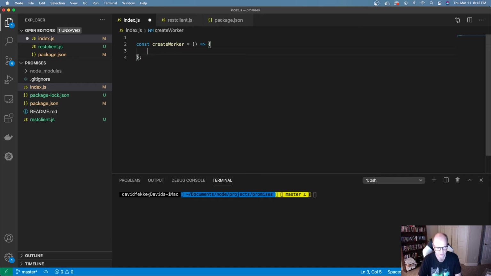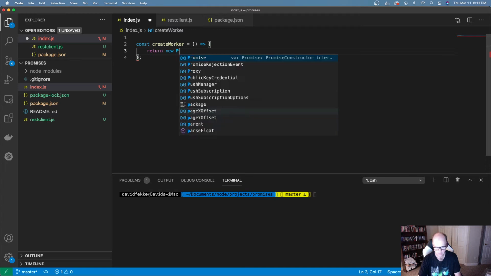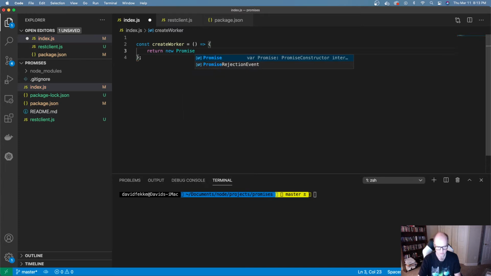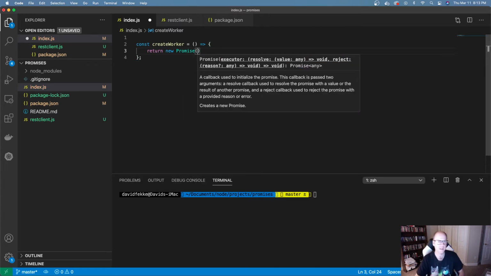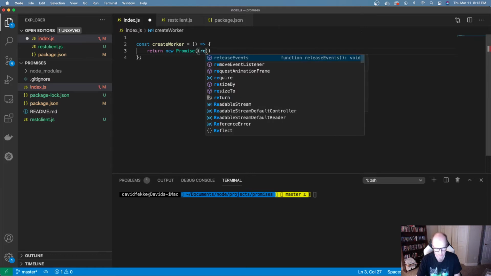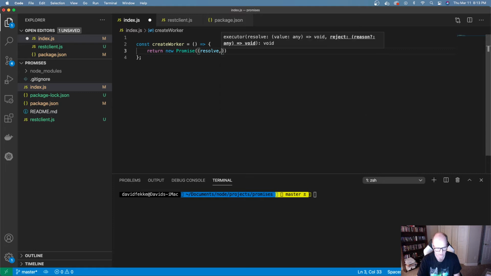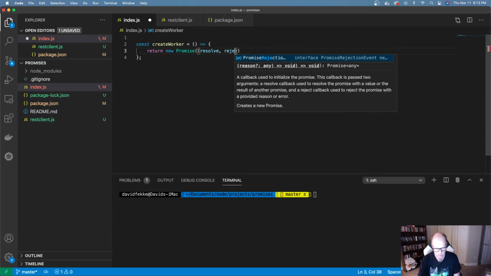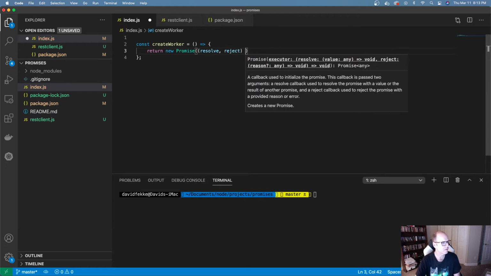So I can say return new promise. And this is another example of a higher order function. I can pass in another function to this, and we're going to have a function that takes resolve and reject.